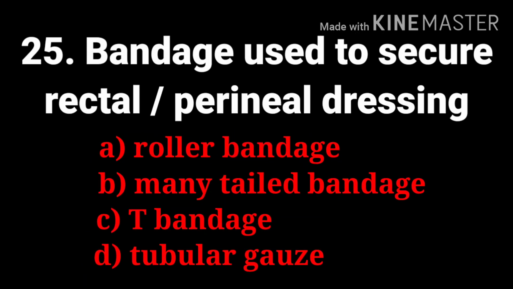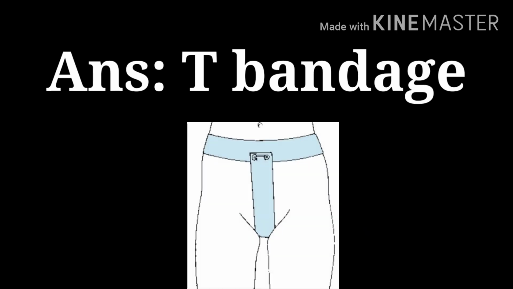Next question, bandage used to secure rectal or perineal dressing. The options are roller bandage, many-tailed bandage, T-bandage, tubular gauze. And the answer is T-bandage.